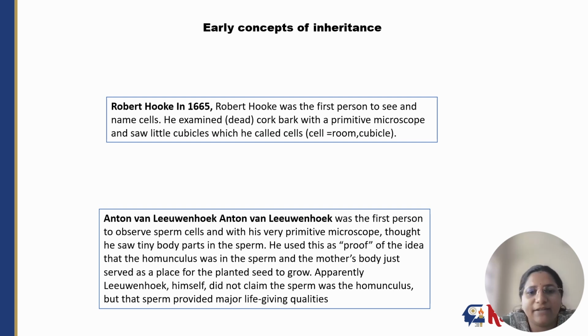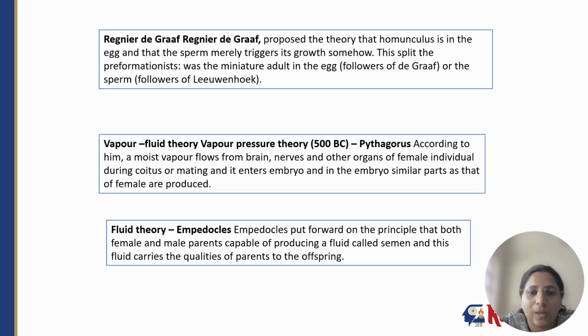Followed by him, Anton van Leeuwenhoek was the first person to observe sperm cells, and with a very primitive microscope he thought he saw tiny body parts in the sperm. He used this as proof of the idea of the homunculus in the sperm, with the mother's body just serving as a place for the planted seed to grow. Apparently, Leeuwenhoek himself did not claim the sperm was a homunculus, but that the sperm provided the major life-giving qualities.